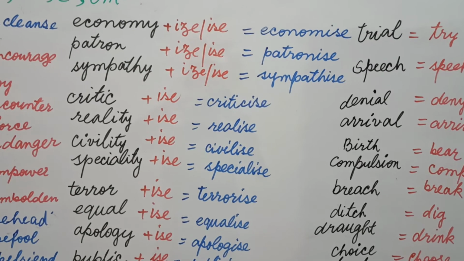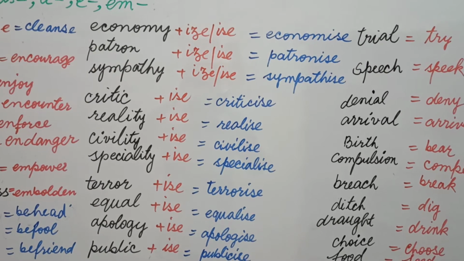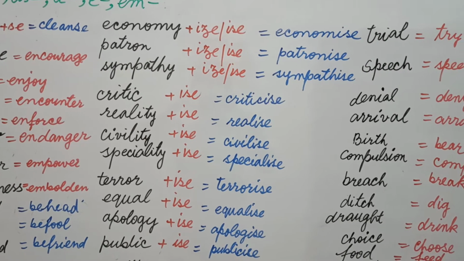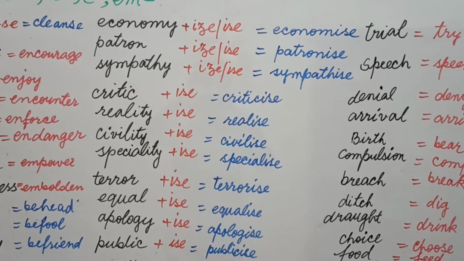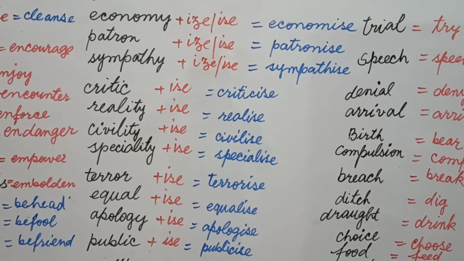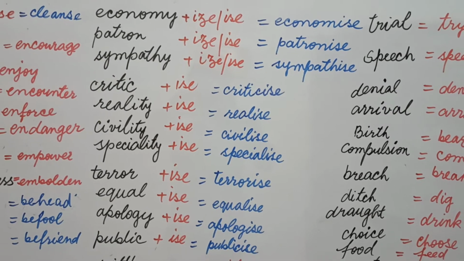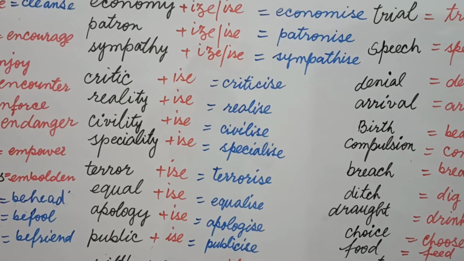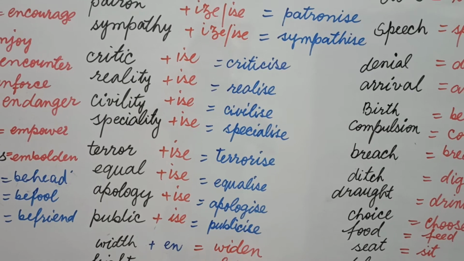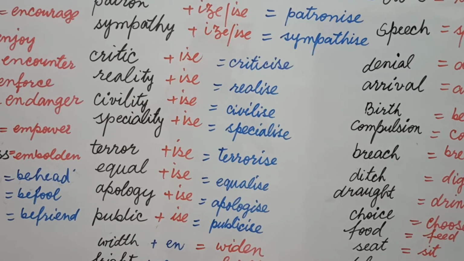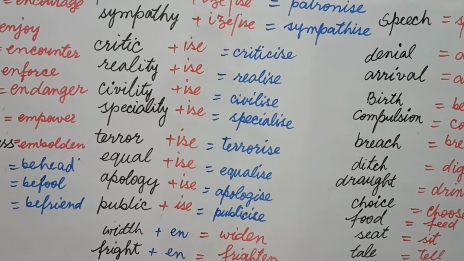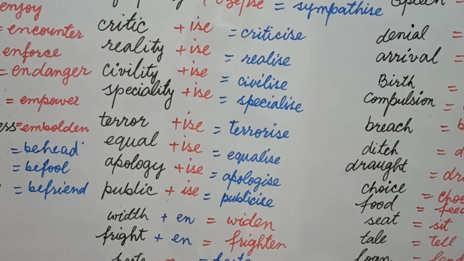Now I have a new series of suffixes, ise. We can also write it ize, but we'll prefer ise because we follow the British English rules. Economy, economise. Patron, patronise. Sympathy, sympathise. Critic, criticise. Reality, realise. Civility, civilise. Speciality, specialise. Terror, terrorise. Equal, equalise. Apology, apologise. Public, publicise.